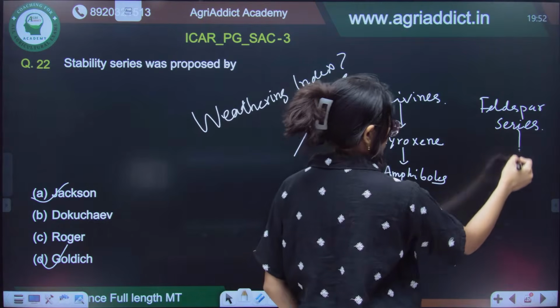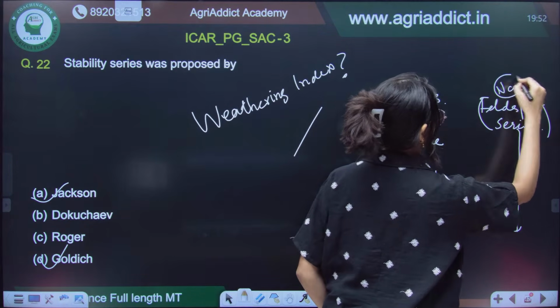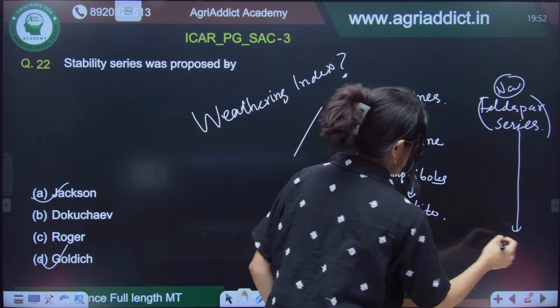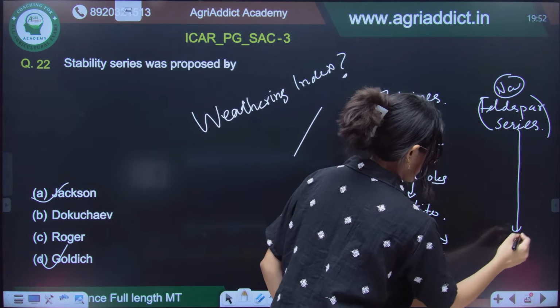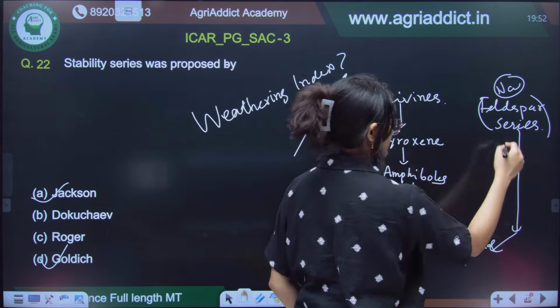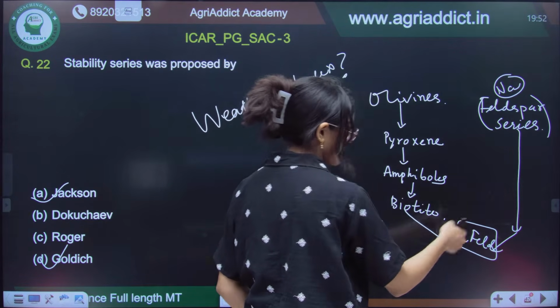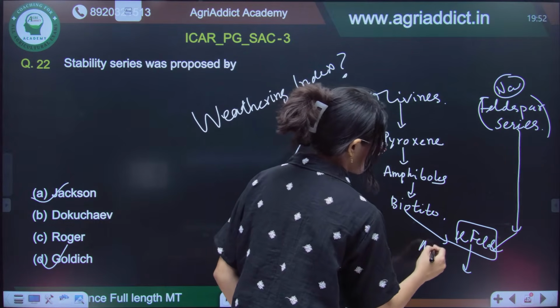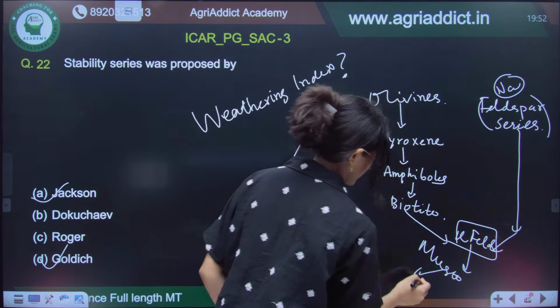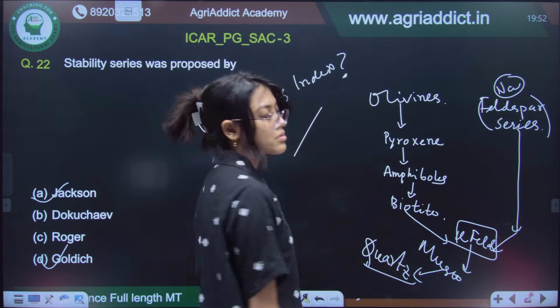This will be all the Na feldspars, and then after biotite, we will have the K feldspar. Plagioclases will be there, orthoclases will be there, and finally muscovite and quartz. This is the entire stability series that was proposed by Goldich.